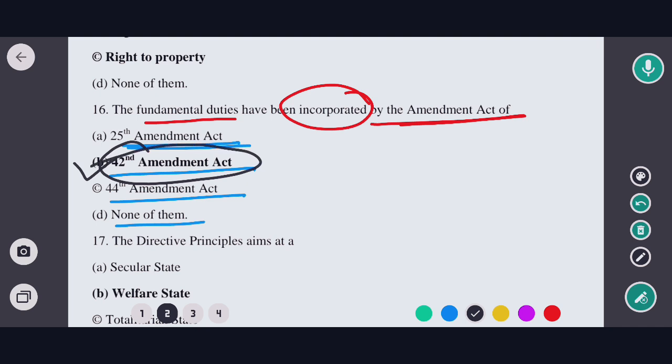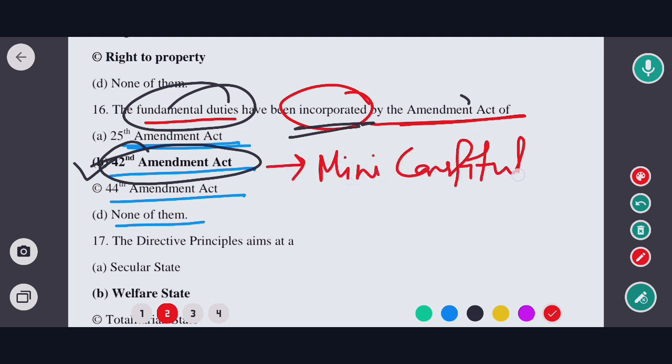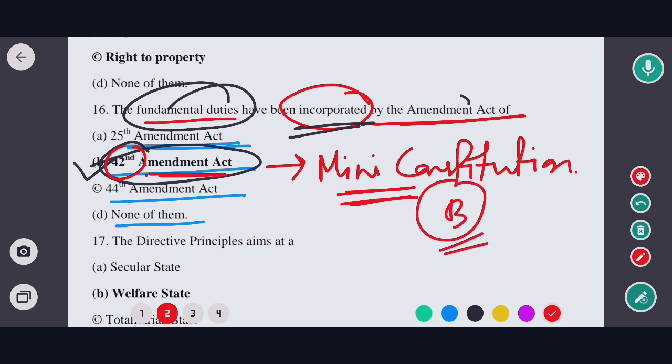The 42nd Amendment Act of the Indian Constitution incorporated the fundamental duties, and it is also known as the mini constitution. So the correct option would be option B. Okay, so now moving to the next question.